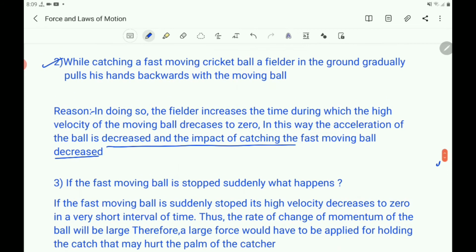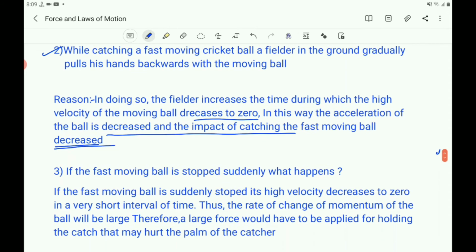While catching a fast moving cricket ball, the fielder gradually pulls his hands backwards. The reason is the fielder increases the time during which the high velocity of the moving ball decreases to 0. Slowly its velocity decreases to 0, the acceleration of the ball is decreased and the impact of catching the fast moving ball is also decreased. So that is also one of the situations according to Newton's second law of motion.